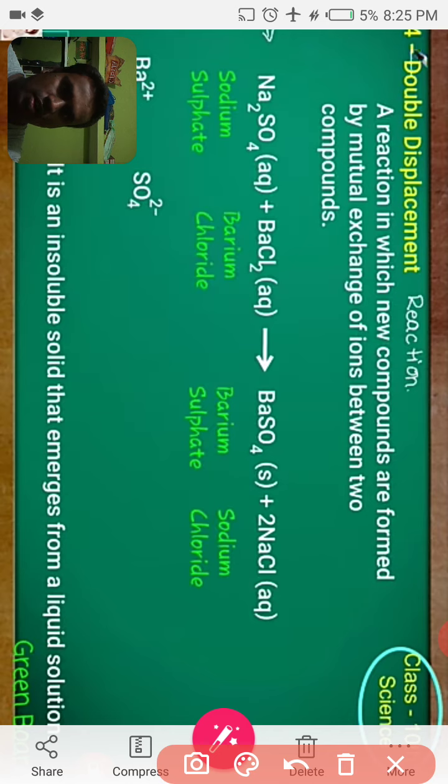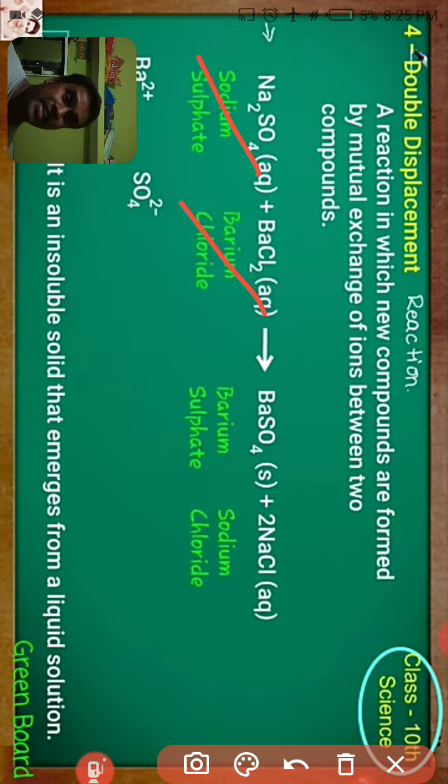Which are those? Sodium sulfate and barium chloride. In displacement reaction, one reactant is an element and the other is a compound. But here both the reactants are compounds. By the exchange of ions, we get two compounds, barium sulfate and sodium chloride.